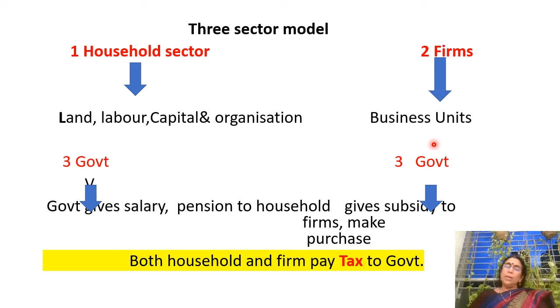So how does the government help the firms? Look here, government gives subsidy to the firms, and government also makes purchases. Government is helping the firms in two ways. One, it is giving subsidy. Second, it is making the purchase. First, let me explain what you mean by subsidy. Subsidy means the financial help which is given by the government.